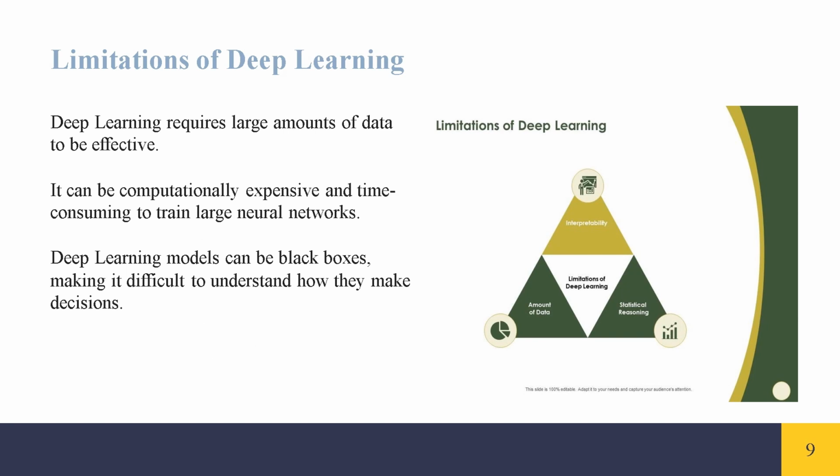Deep learning requires large amounts of data to be effective. It can be computationally expensive and time-consuming to train large neural networks. Deep learning models can be black boxes, making it difficult to understand how they make decisions.